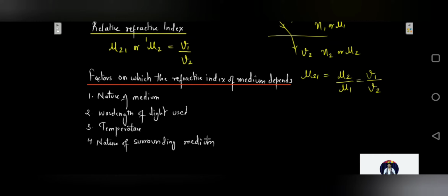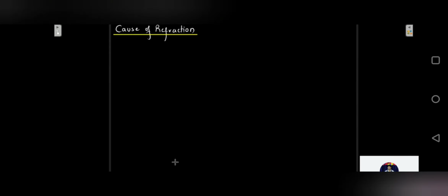So if you look at this situation, it is completely different. You cannot directly relate mass density with the optical density. It doesn't mean that if mass density is more, the optical density will also be more. So that has to be noted over here. Now let us look at the cause of refraction.